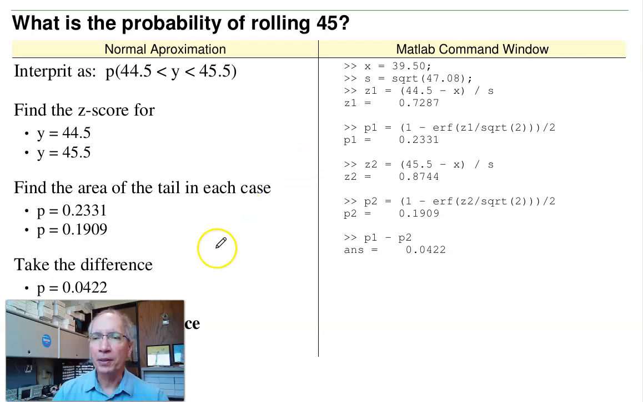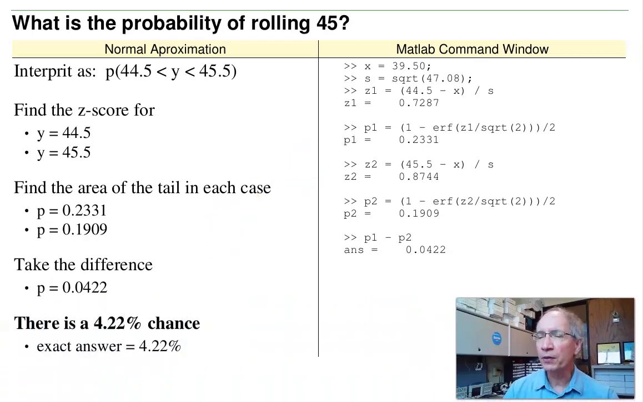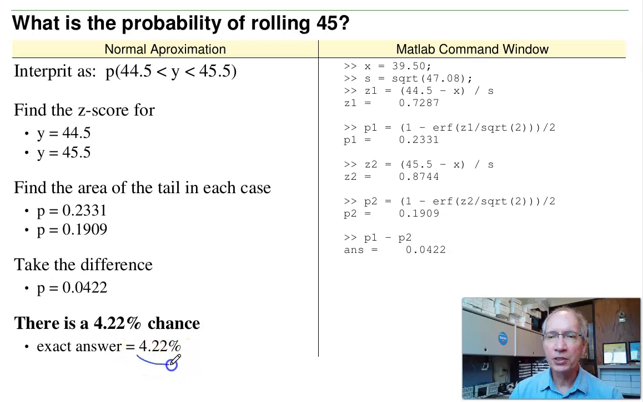Let's take the first probability, the probability of rolling 45. Now I know the exact answer is 4.22%. I got that using convolution. Can I get there using a normal approximation? With a normal approximation, I'm going to interpret that as find the area between 44.5 and 45.5. To do that, I find the z-score at 44.5, find the z-score at 45.5, find the area of the tail for each one, and take the difference. In MATLAB, I can do that. Here's the mean, here's the standard deviation.